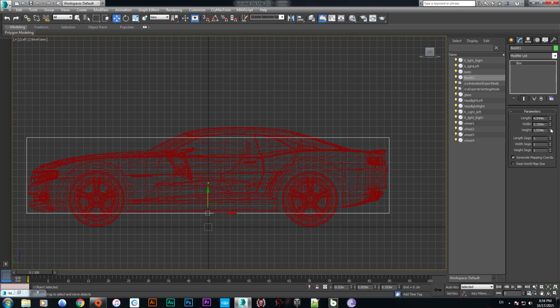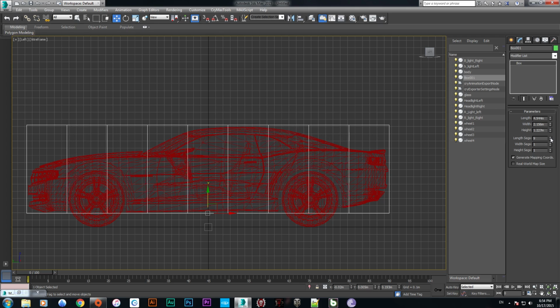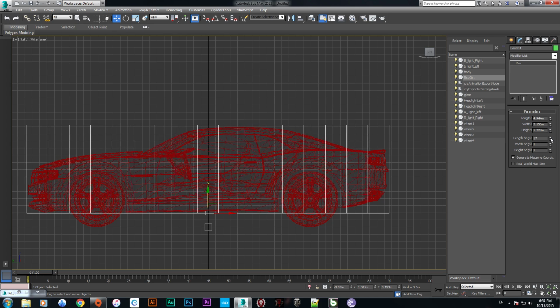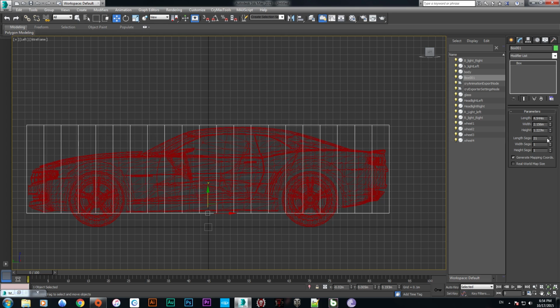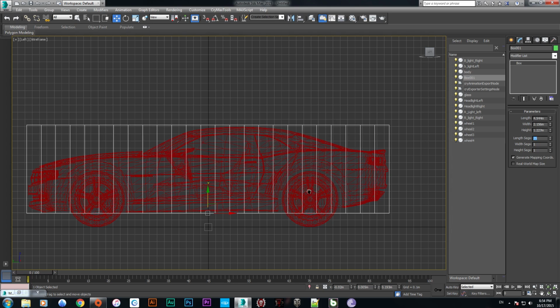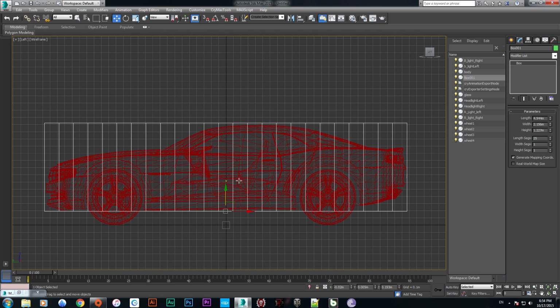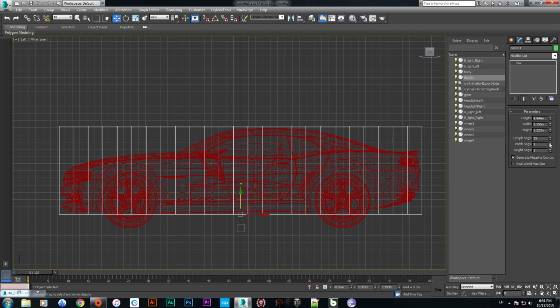Okay, so now we are going to make the height. Okay, fine. Now the thing we need is segments as much as we can, but lower than 30. So here we go, we have this one, and now we need, actually this is 1, actually 1.